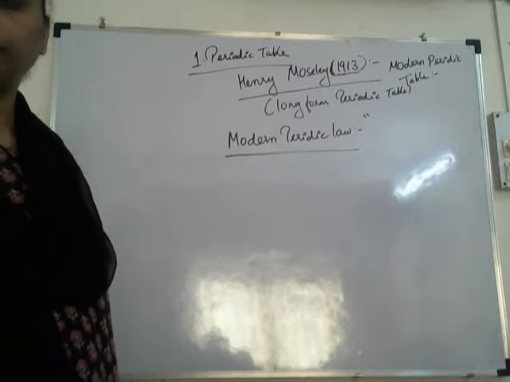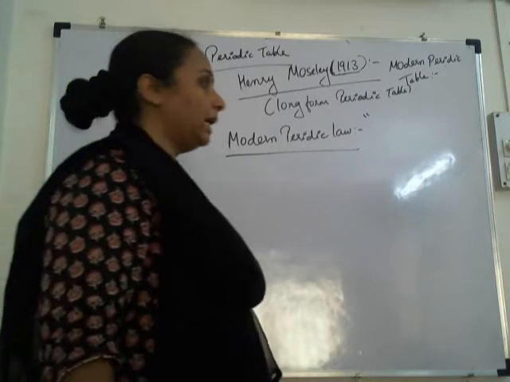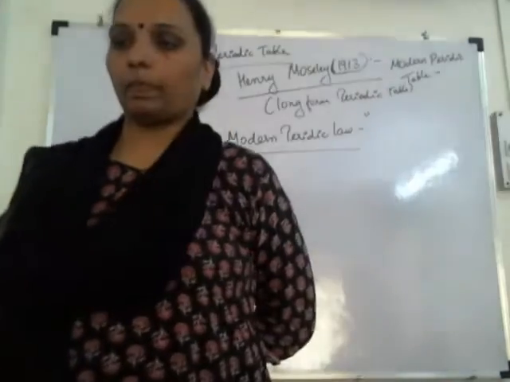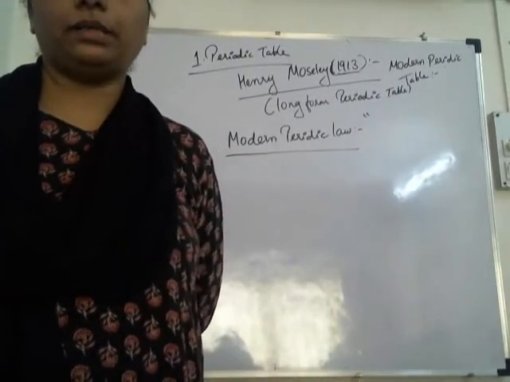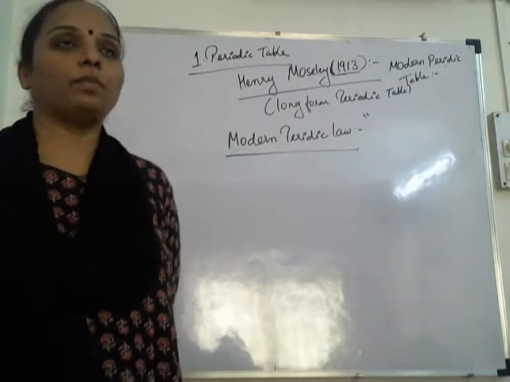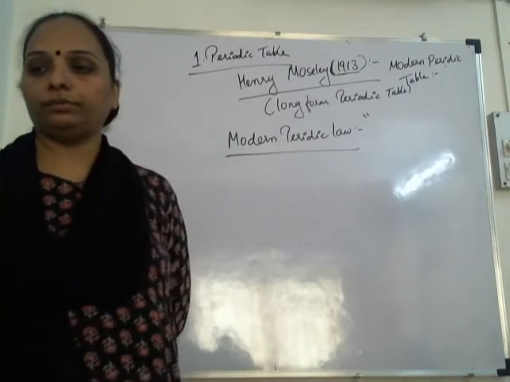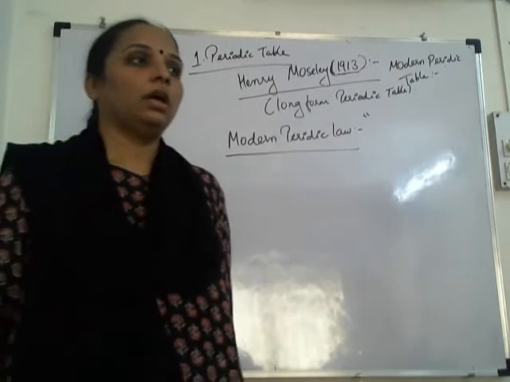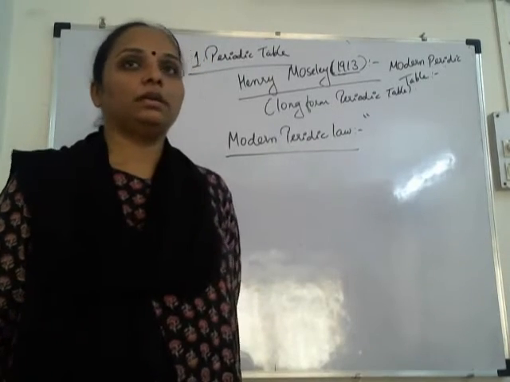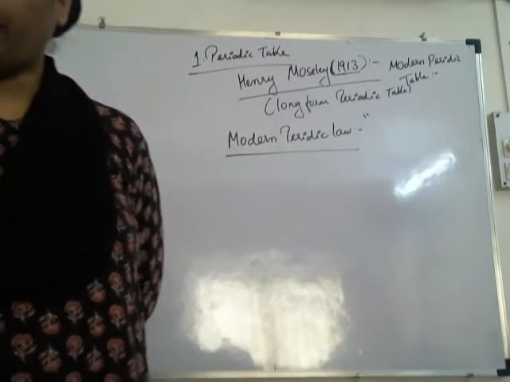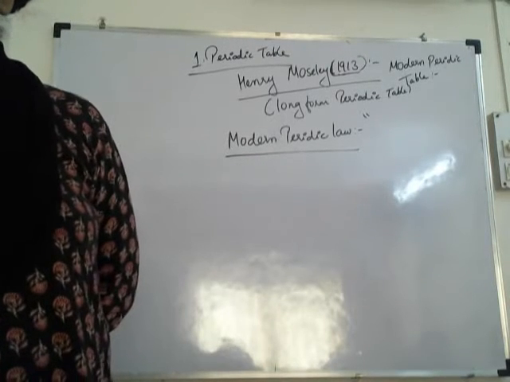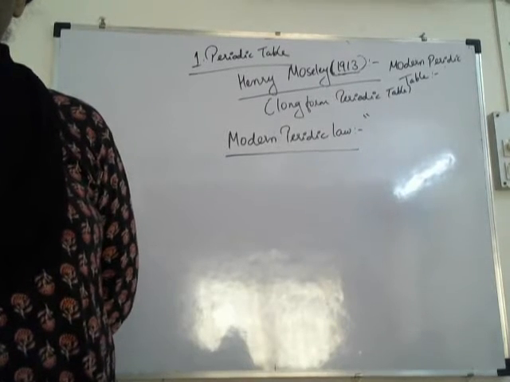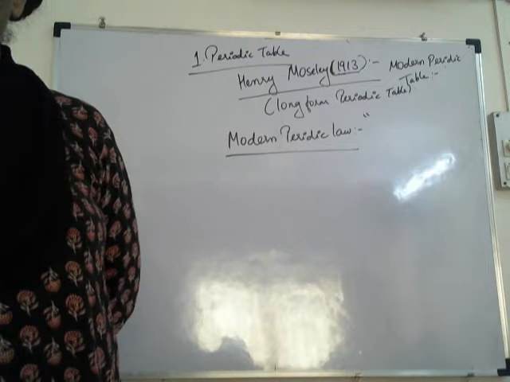because physical and chemical properties of an element depend on the number of electrons. In bracket write atomic number. Number of electrons, in bracket atomic number, and their arrangement.